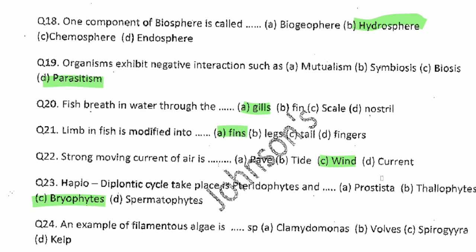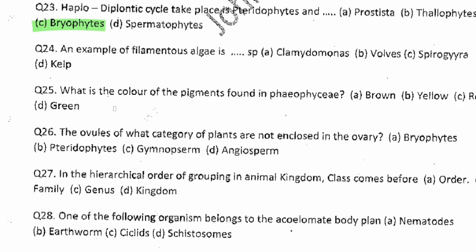Question number 24. All right. Moving on to question number 25. What is the color of the pigments found there?